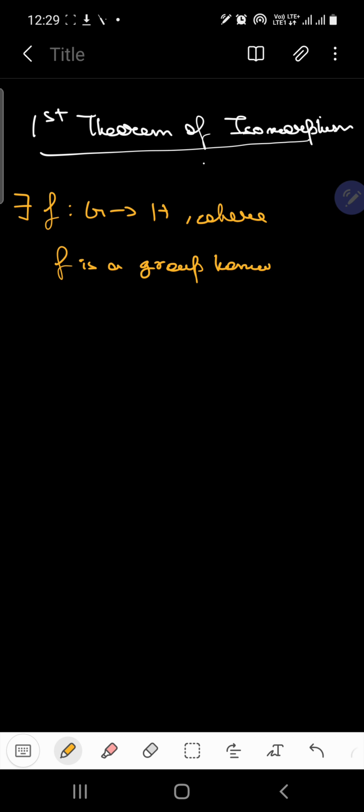So, basically, the statement says that if there exists a function f from G to H where f is a group homomorphism, then this implies that the quotient group given by G by the kernel of f, which is actually the group of cosets of kernel of f in G, will be isomorphic to H. This is the first isomorphism theorem, also called the fundamental theorem.